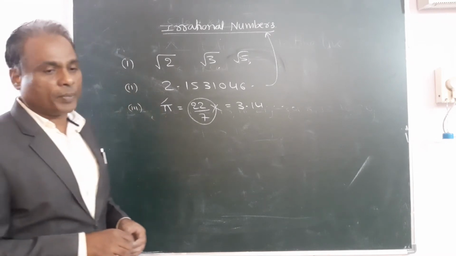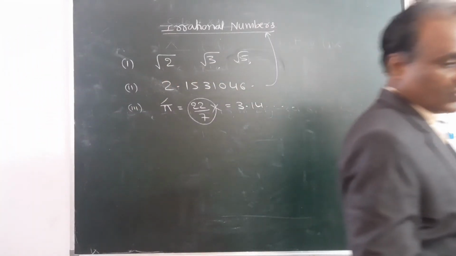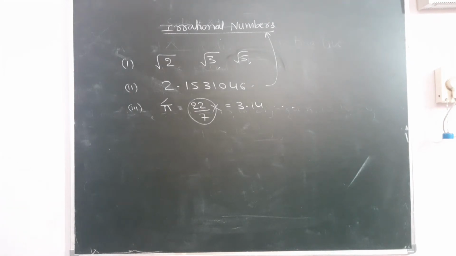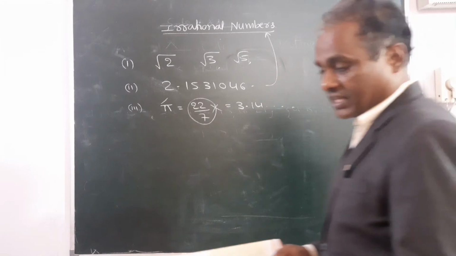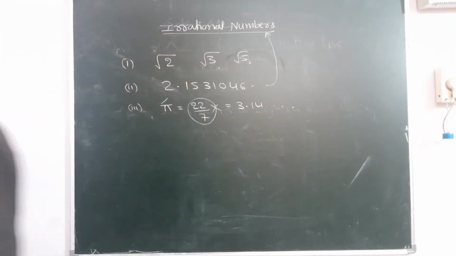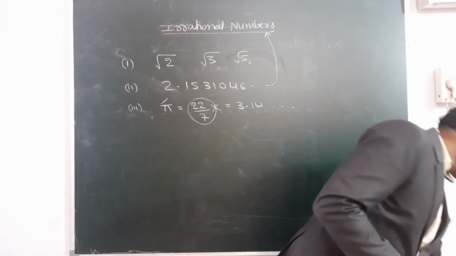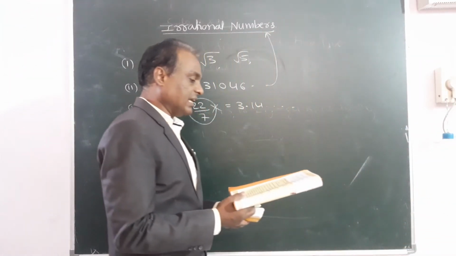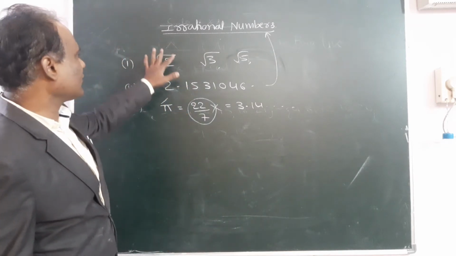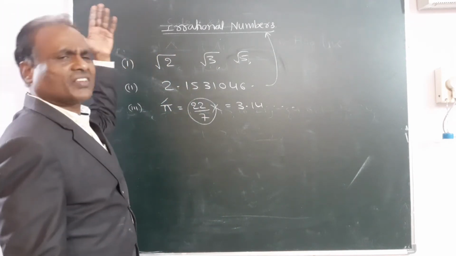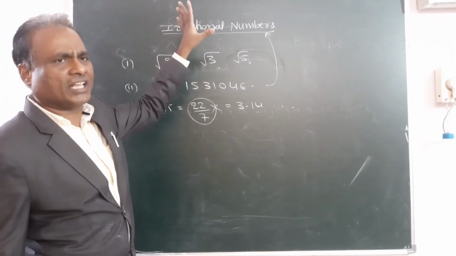So students, open the textbooks, page number 14, exercise 1.2. Read the question. You have to recognize whether the given number is rational or irrational. Rational we discussed a lot, and you have a clear idea about rational numbers.